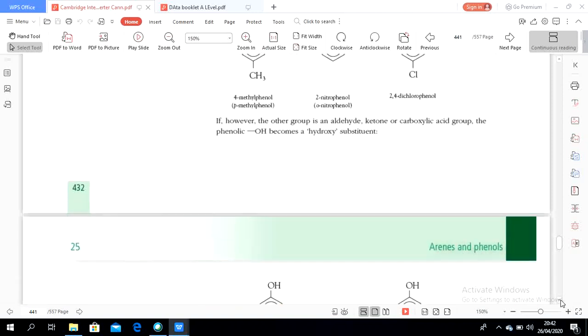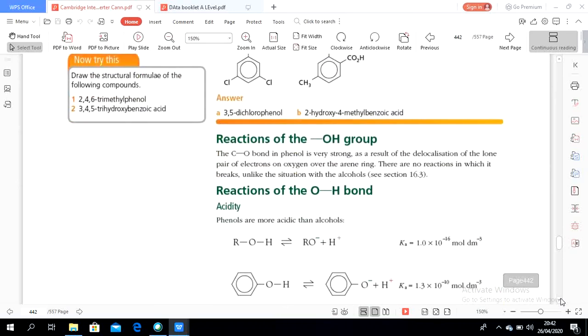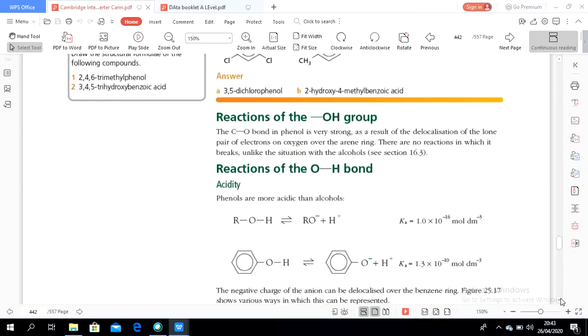Next, the reaction of the OH group. The C-O bond in phenol is very strong. Why is it very strong? The C here refers to the carbon that is part of the pi system of the benzene.